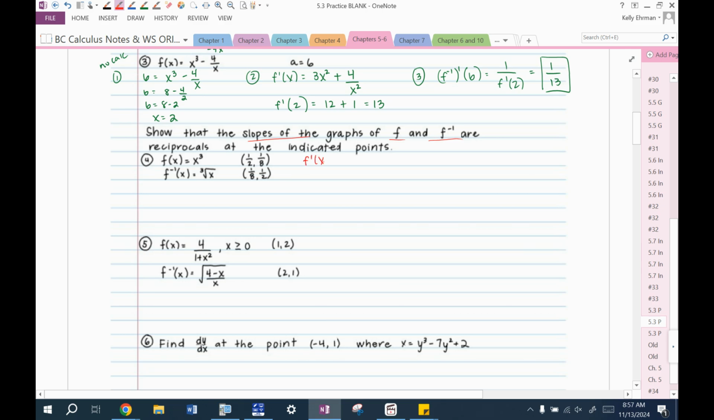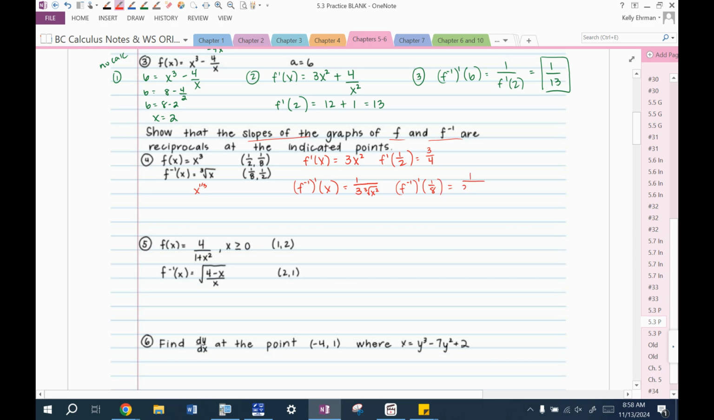So f prime of x is equal to 3x squared, and f prime evaluated at 1/2 would be equal to 3 times 1/4, so 3/4. And then f inverse prime of x is equal to 1/3 times x to the negative 2/3. So let's put the cube root of x squared down here, because we're doing x to the 1/3 and then you subtracted 1. And then we are evaluating f inverse prime at 1/8.